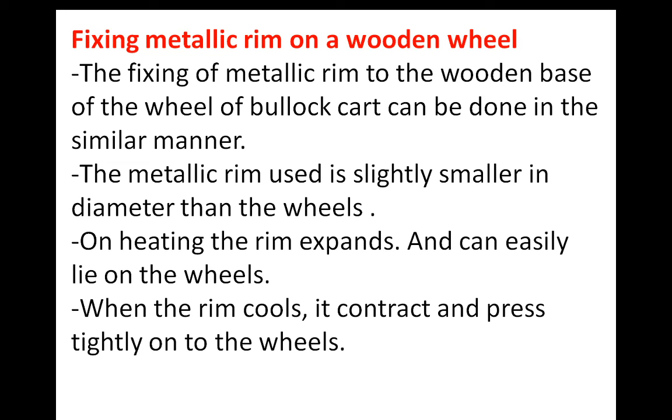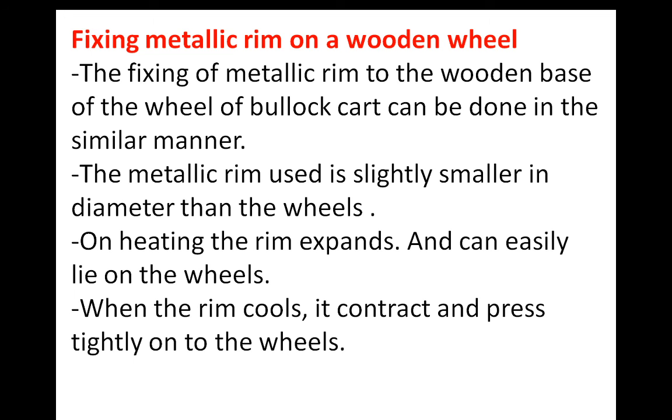After heating, the rim expands, means the smaller metallic rim changes to a bigger one. Then we can easily put the wheel into that metallic rim. After cooling, the rim contracts and presses tightly onto the wheel. So expansion and contraction are both reversible changes.